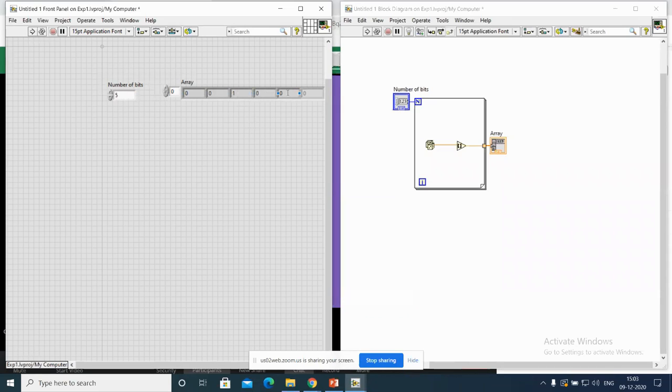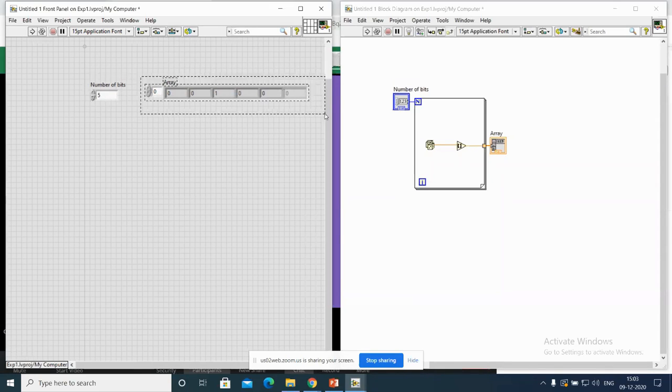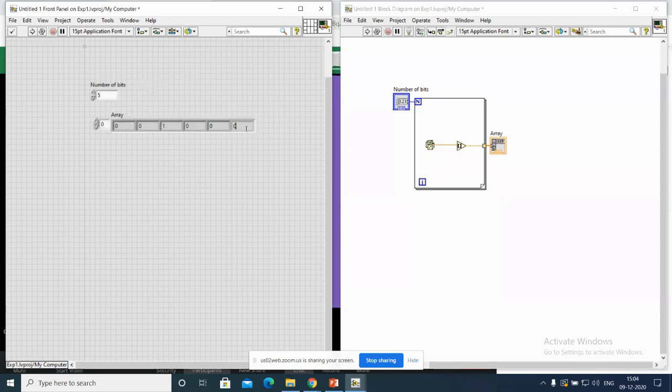Now once I generated n bits, this is the input bit array.